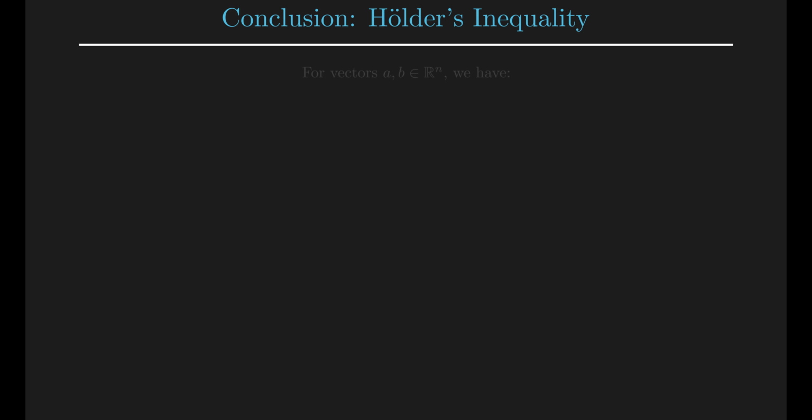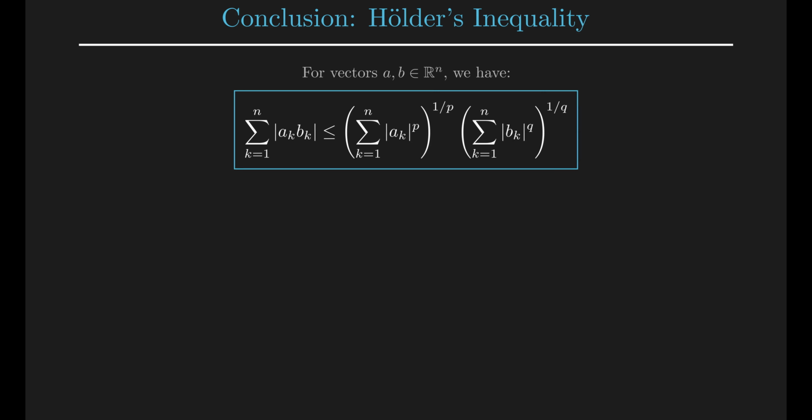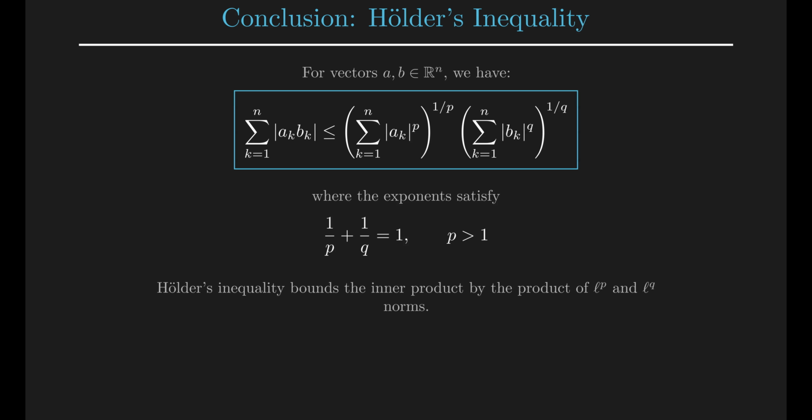In conclusion, Hölder's inequality bounds the inner product of two vectors by the product of their Lp and Lq norms. This result is a cornerstone of functional analysis and generalizes the famous Cauchy-Schwarz inequality, which corresponds to the case where p and q both equal 2.